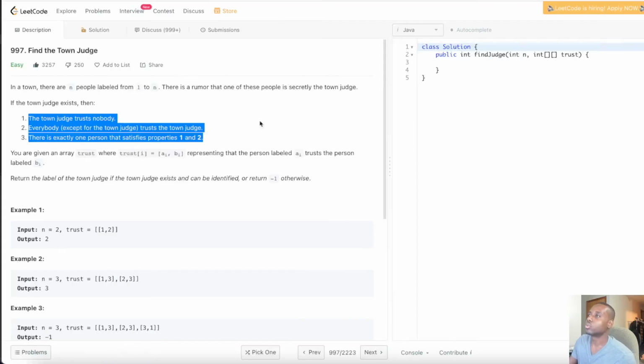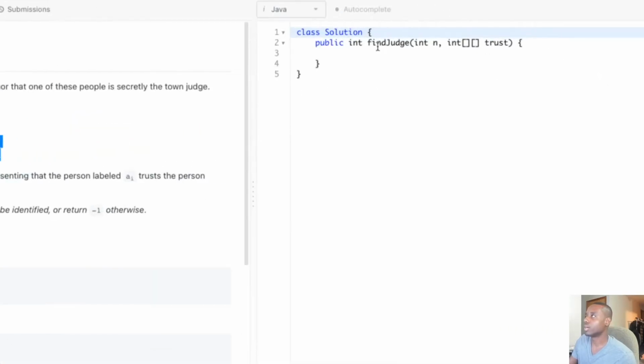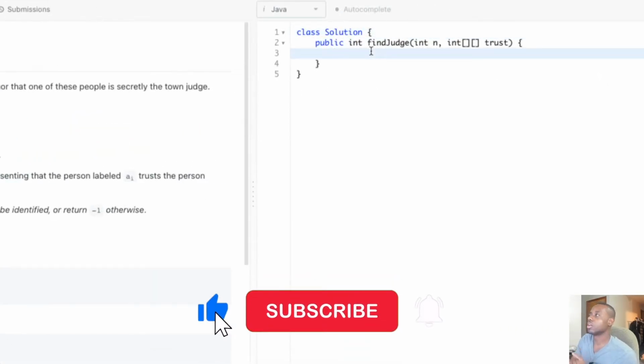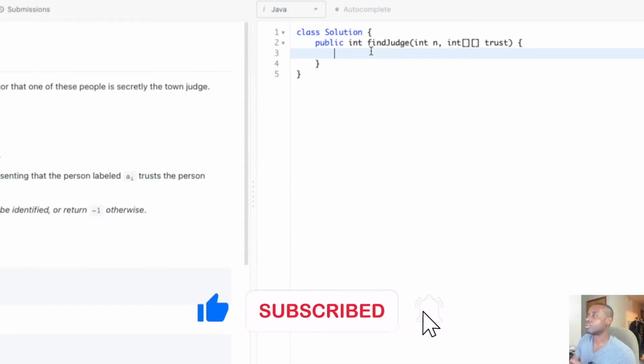So let's quickly go ahead and implement that in code, guys. Pretty much we need to represent the graph. So how are we going to represent the graph?